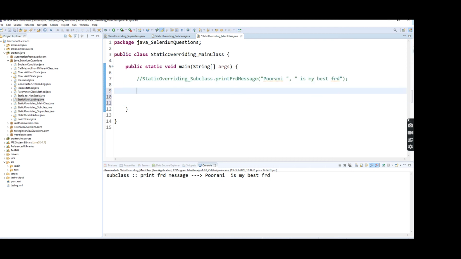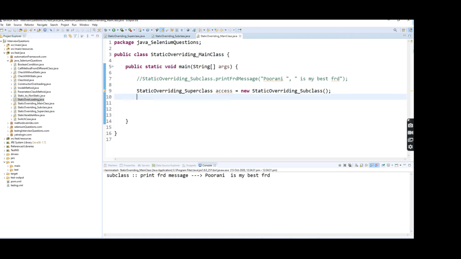Here I'm going to implement the upcasting concept. How can we implement it? If the method is not a static method, how can we access a non-static method? By creating a reference variable for the class, right? Now I'm going to create a reference variable for the superclass, static overriding superclass access, equal to this reference variable I'm going to assign to the subclass, right?